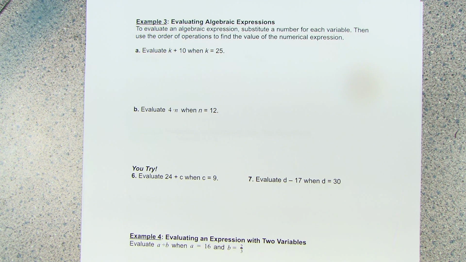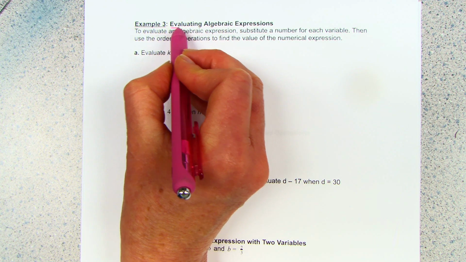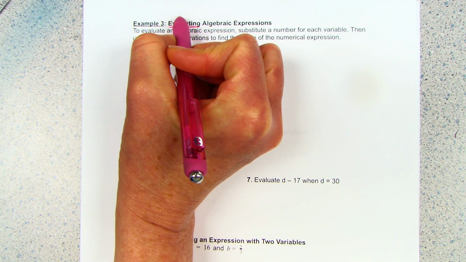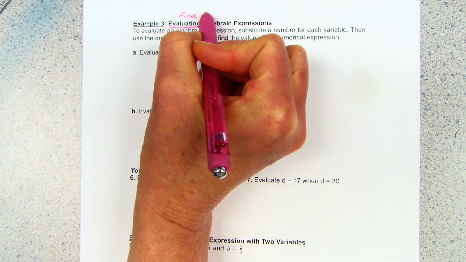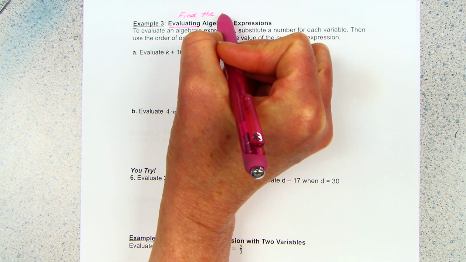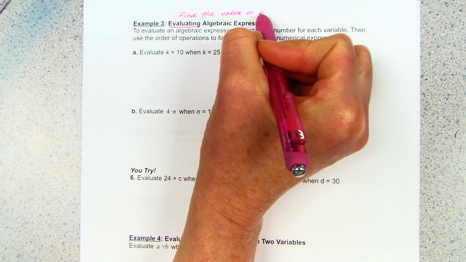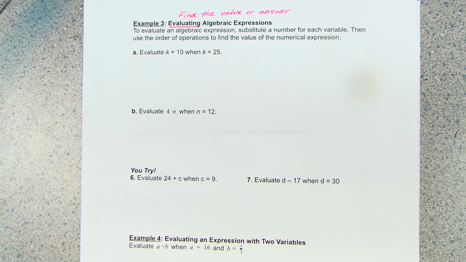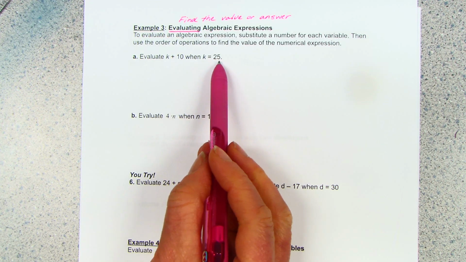Okay. And next we are evaluating. Evaluate means to find the answer. So in order to evaluate something, they have to tell you what the variable is worth.